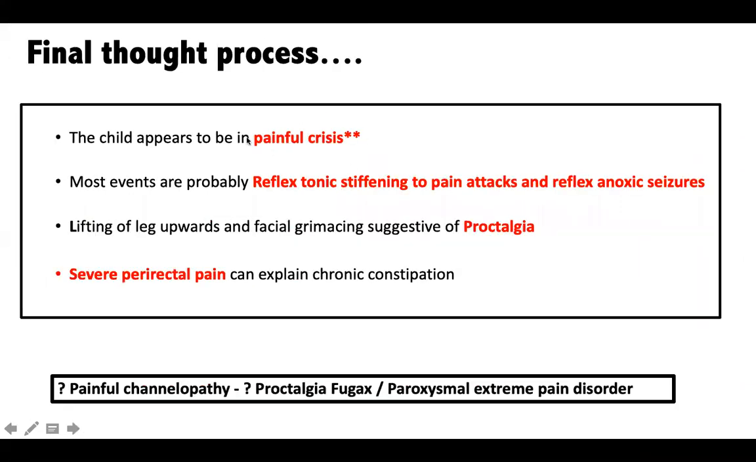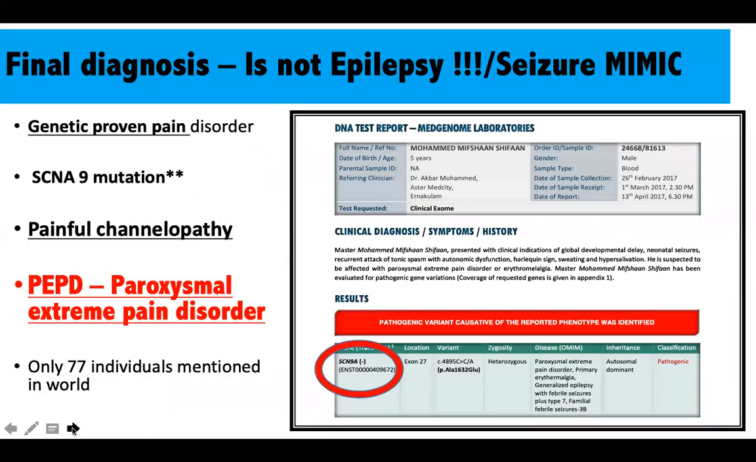So this child had a painful crisis. He had reflex tonic stiffening to pain attacks around the perianal area, or a rectal pain. What he had was reflex anoxic seizures, or tonic seizures with a severe perirectal pain. So once I understood this, we sent a specific genetic test for a pain channelopathy, a sodium channel mutation. The specific targeted testing came back positive.